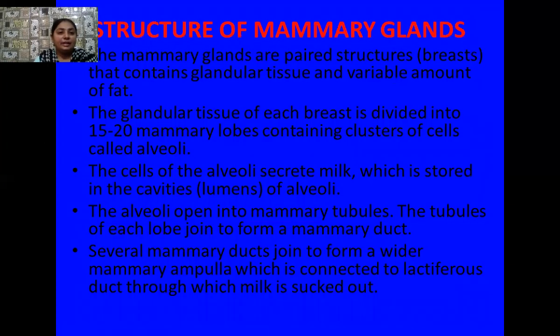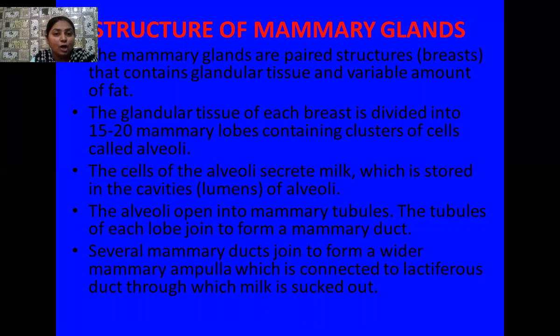Yes, students, here we are going to discuss the structure of the mammary glands. Mammary glands are paired structures. They are also known as breasts, and they contain glandular tissue. It behaves as a gland, and it contains a variable amount of fat. The glandular tissue of each breast is divided into 15 to 20 mammary lobes, and these mammary lobes contain clusters of cells known as alveoli.